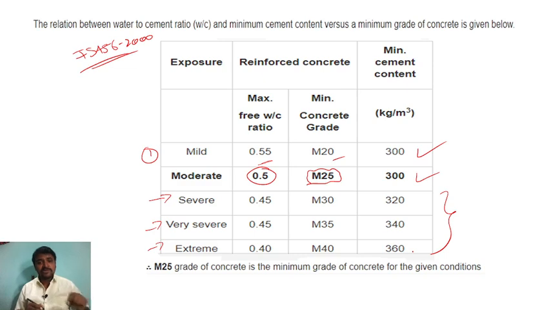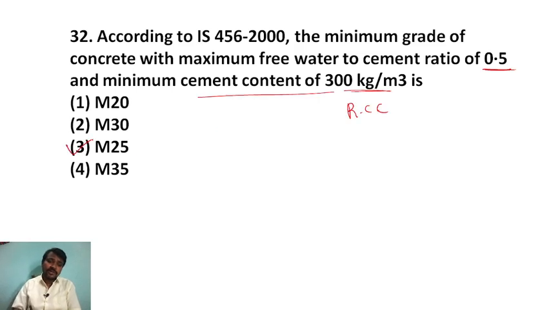Please pause the video and take a screenshot so that you can remember all the values. They may ask about any of the conditions, either mild, severe, very severe or extreme. Here they ask about moderate, so the answer for the given question is M25. Right, students? Let's move to the next question.